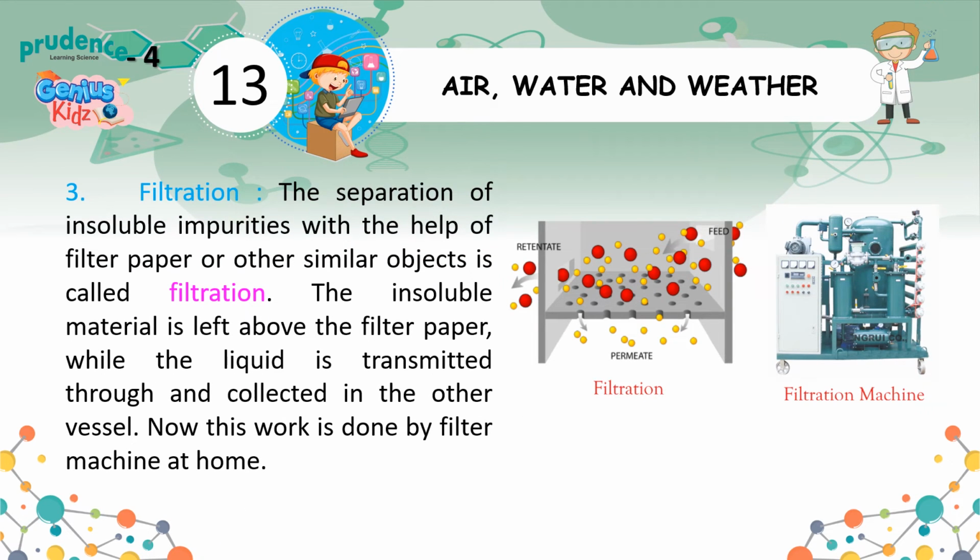3. Filtration. The separation of insoluble impurities with the help of filter paper or other similar objects is called filtration. The insoluble material is left above the filter paper while the liquid is transmitted through and collected in the other vessel. Now this work is done by filter machine at home.